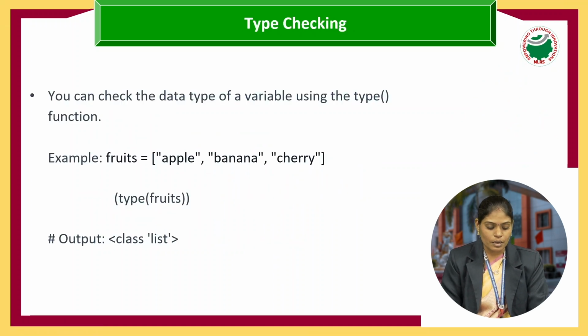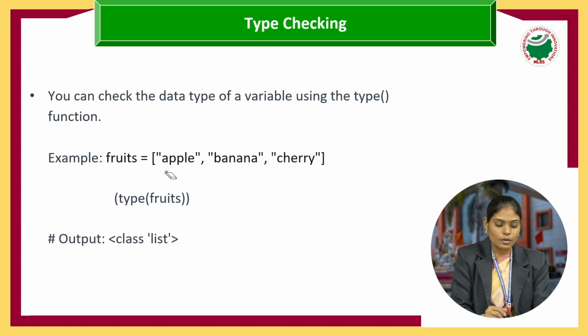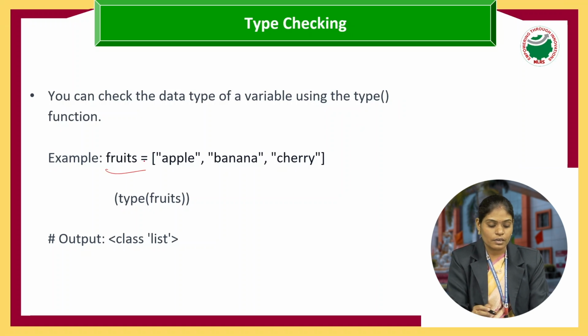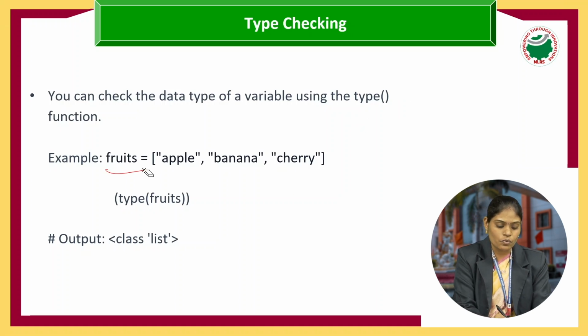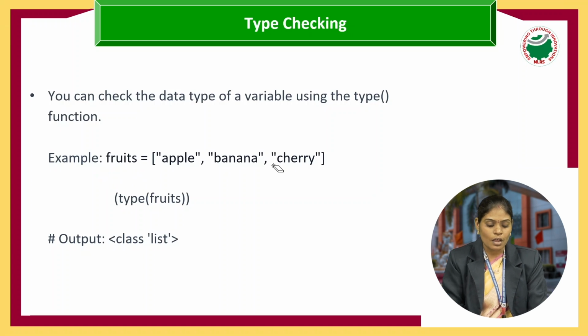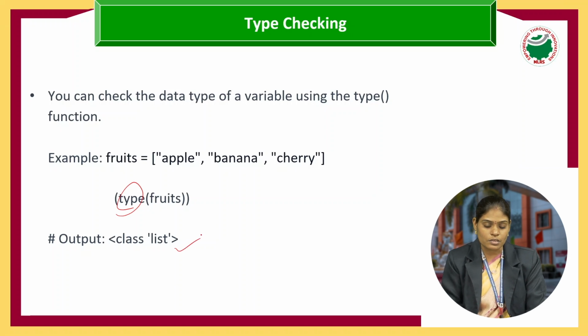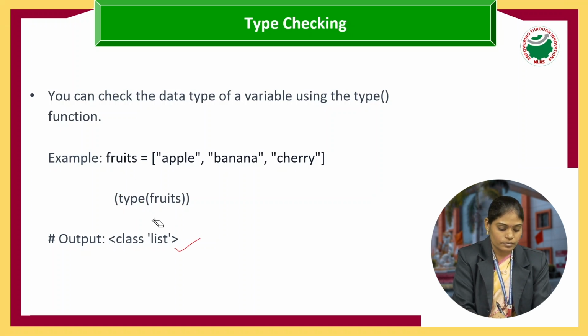And here, what is type checking? See, here we are considering one example for the type function. I already discussed it in the previous data types. Here I am mentioning a list, fruits equals apple, banana and cherry. Then what is the type of fruits? By using type we can identify that the given value is a list.